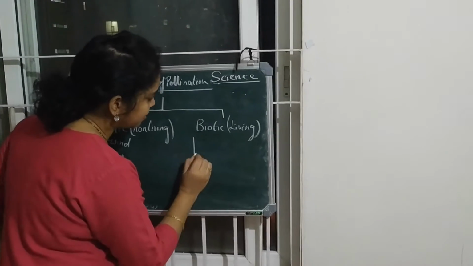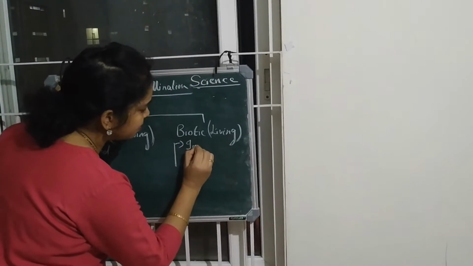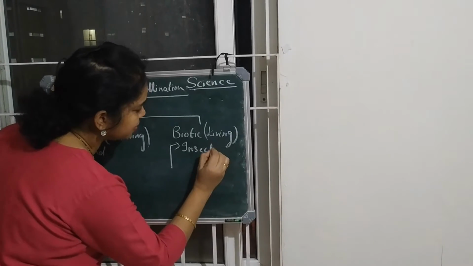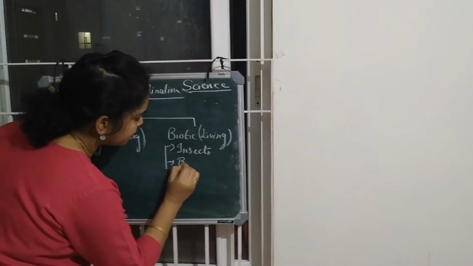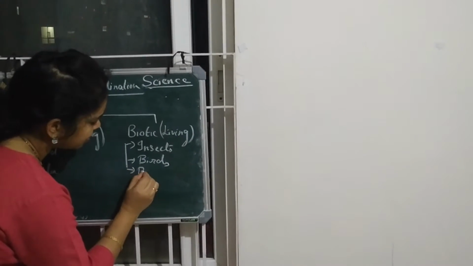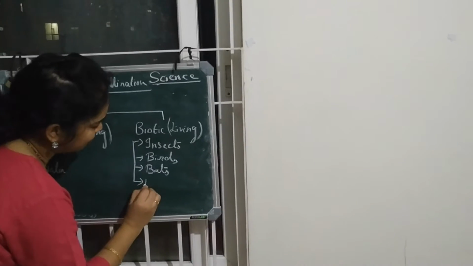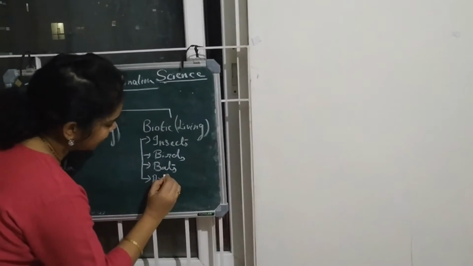And biotic agents include insects, birds, bats, and also artificial pollination that is done by man.